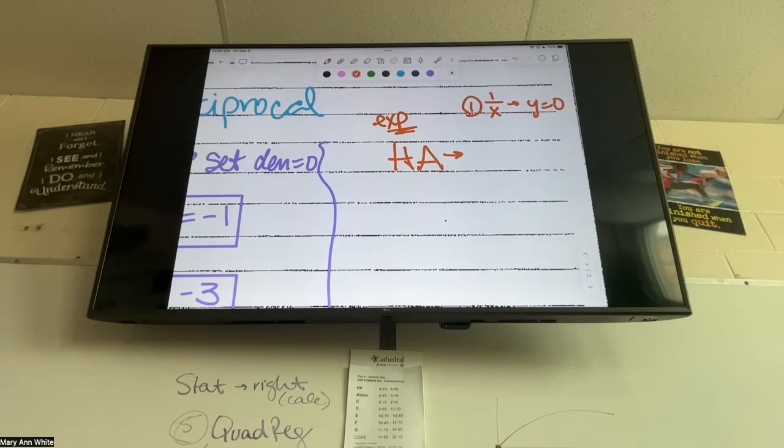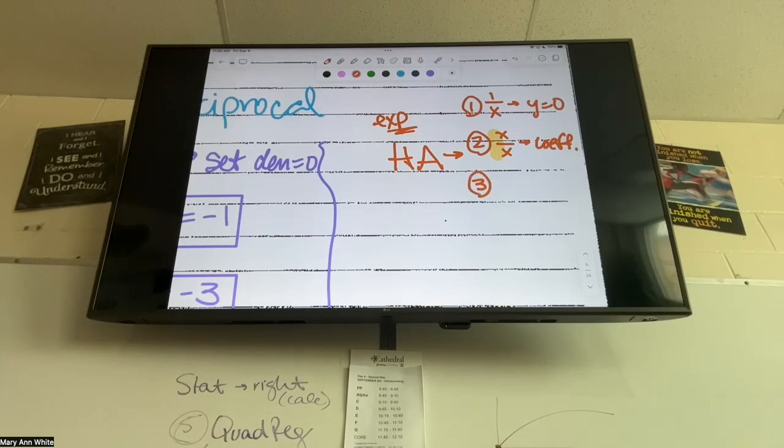If it's the same on top and bottom, then you look at the coefficients and make a fraction of those coefficients. In this case, it would be 1. I like to write coefficients in front to remind myself that it's not always 1; look at your example, whatever the 2 leading coefficients are.